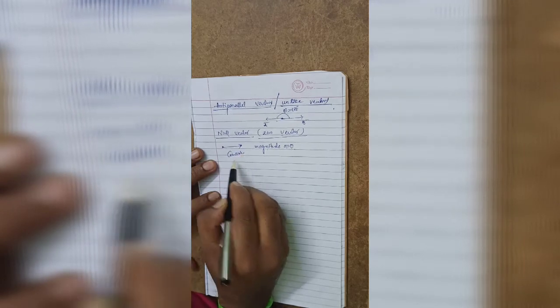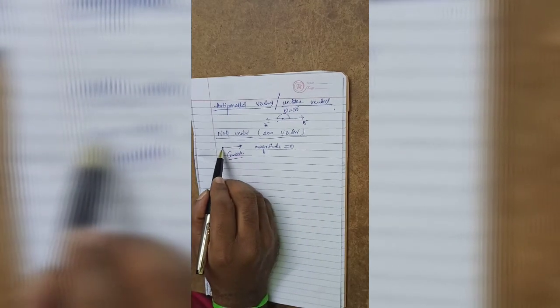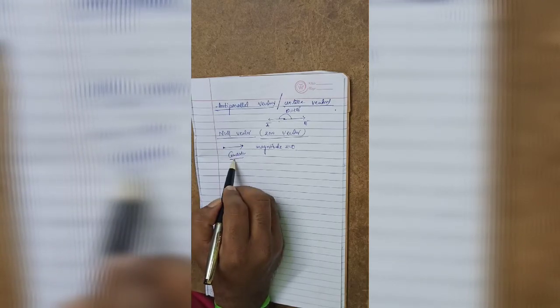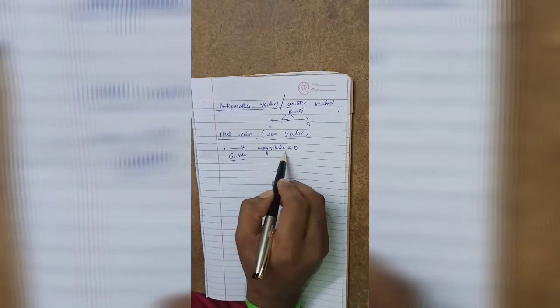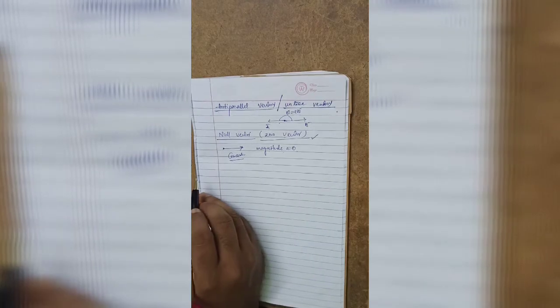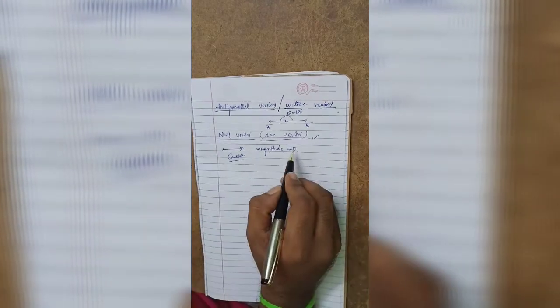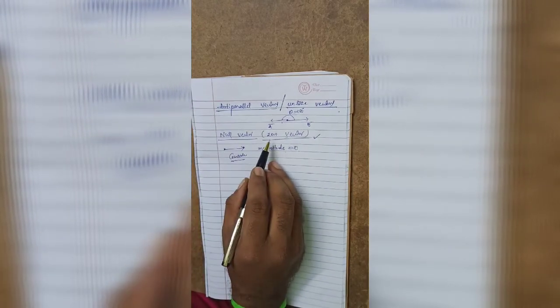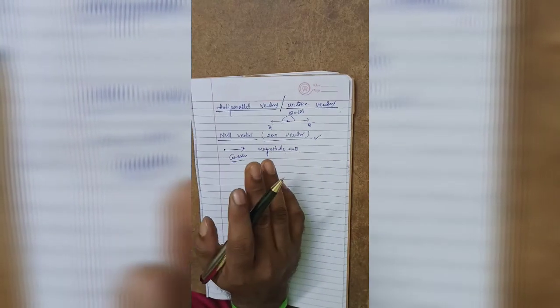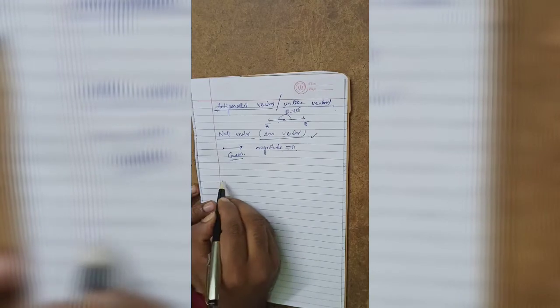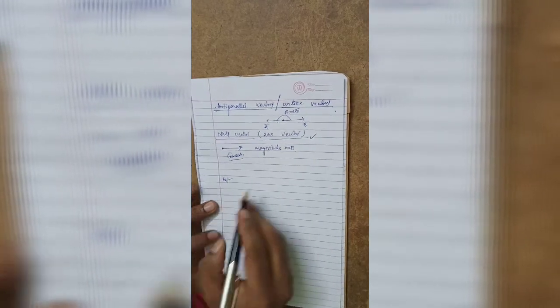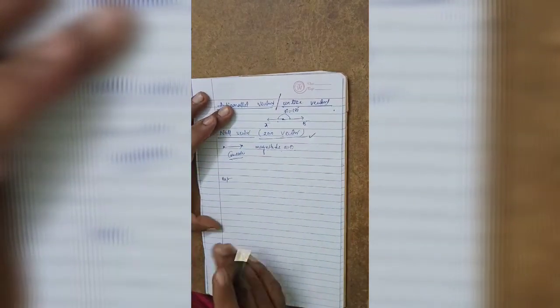So when the initial point and final point coincide, the magnitude value is 0, and such a vector is called a null vector. We cannot give a specific direction for the null vector. So these are the things you have to remember. And one more point.